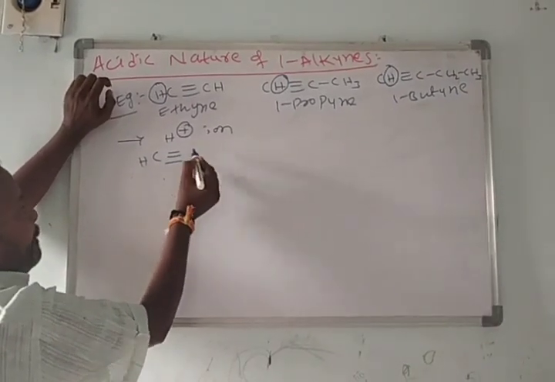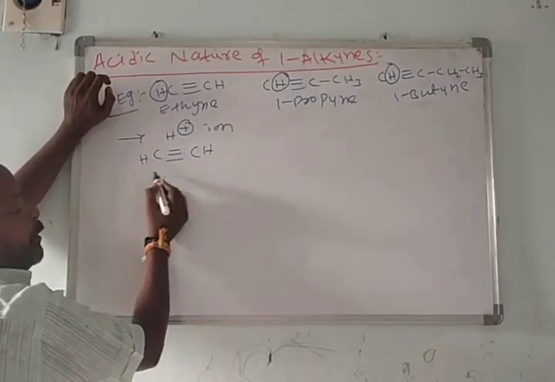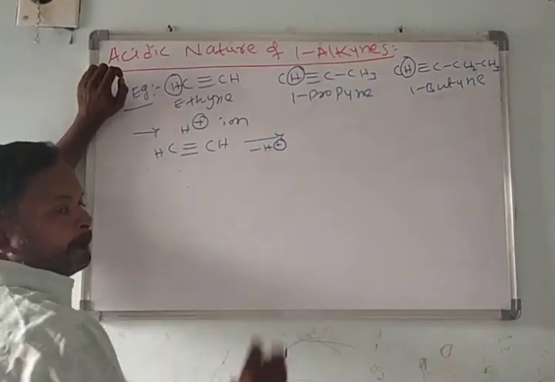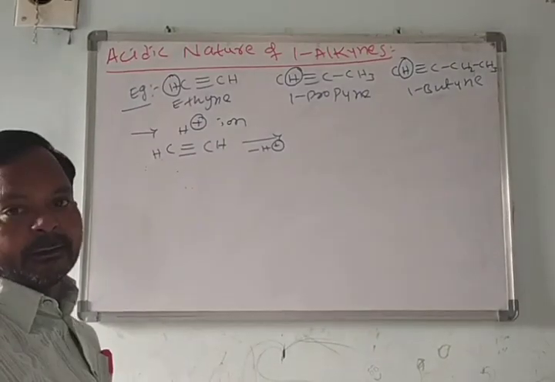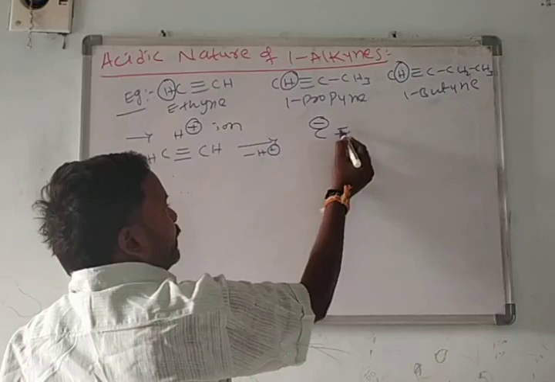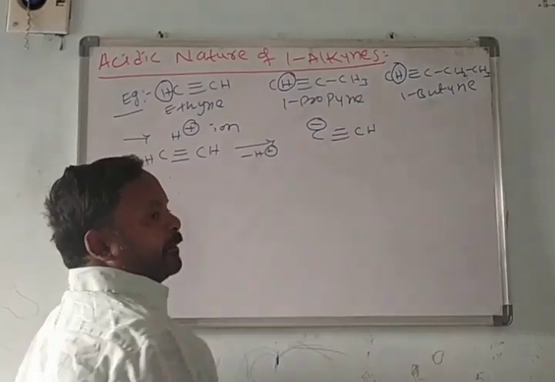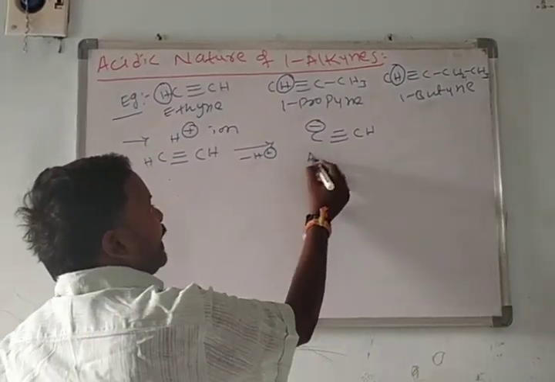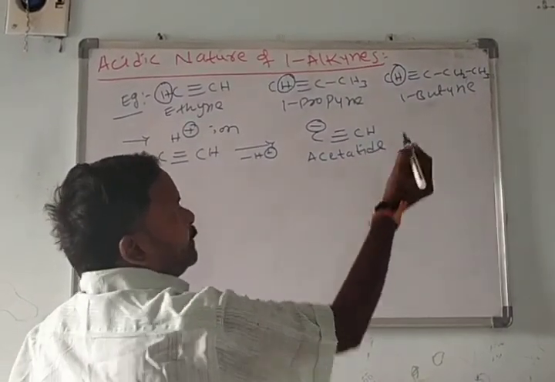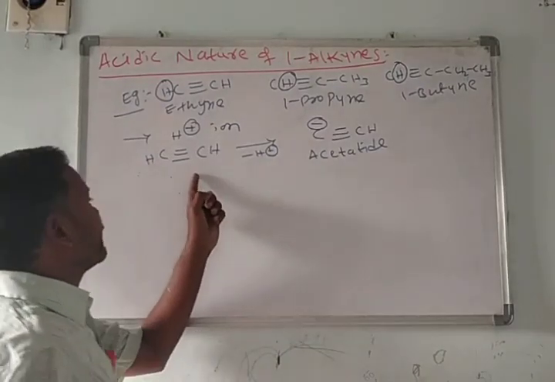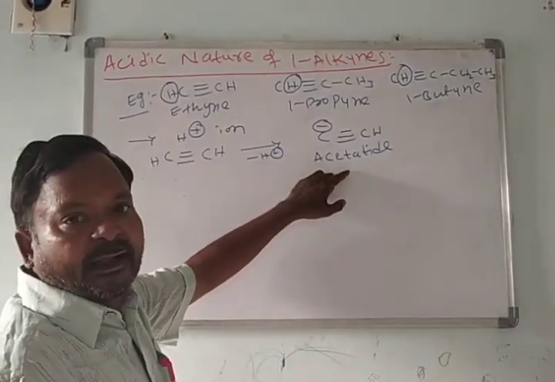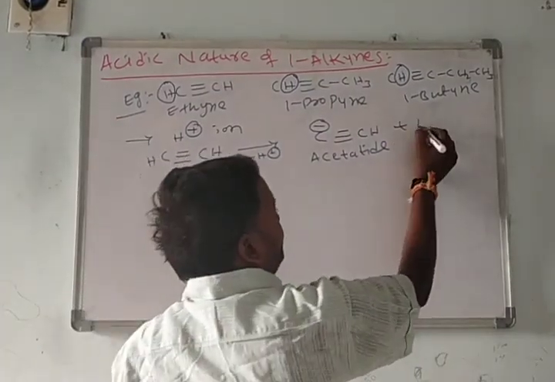CH triple bond CH donates one H plus ion. What happens here? Here we get a negative ion, and this ion is called acetylide. By donating one H plus ion, acetylene forms acetylide along with the H plus ion.